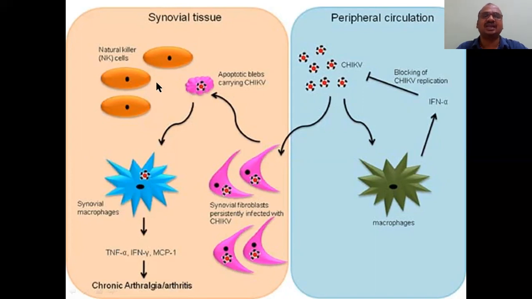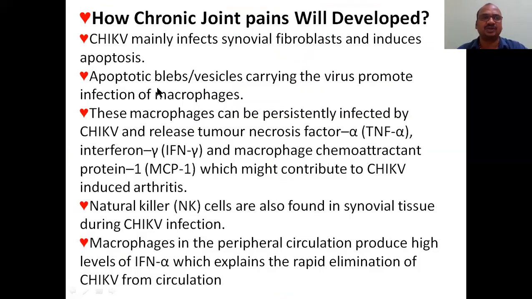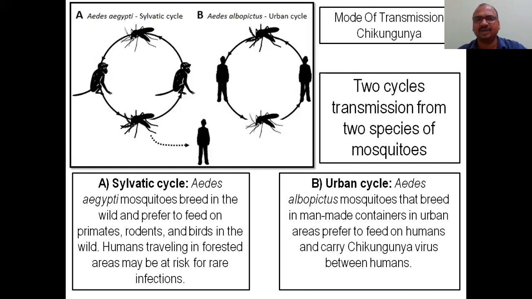And natural killer cells also will be developed during this process. This is the same diagram I have explained. Chikungunya virus mainly infects the synovial fibroblast and induces apoptosis. Apoptotic blebs, vesicles carrying the virus, promote the infection. Same matter only, I have explained in the running matter.